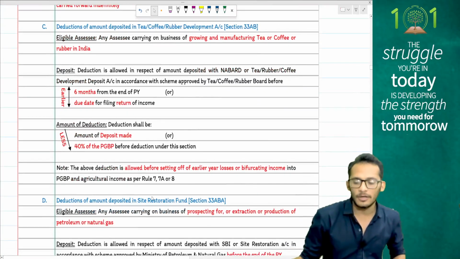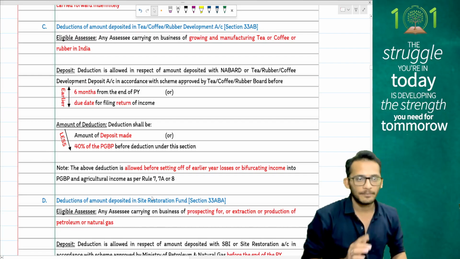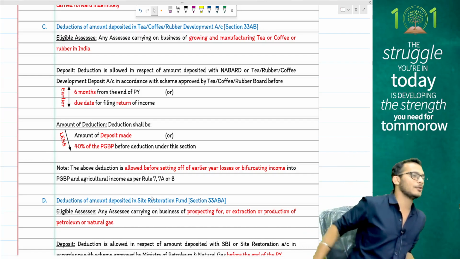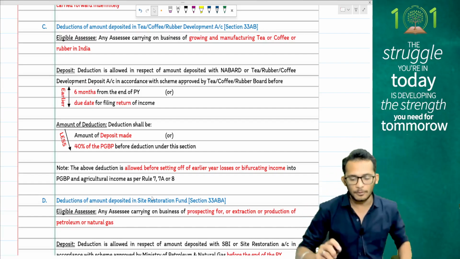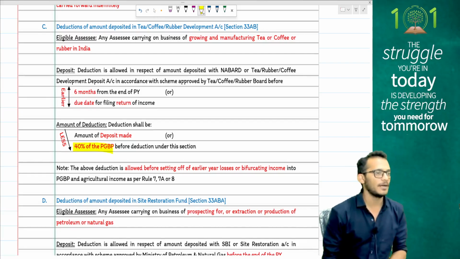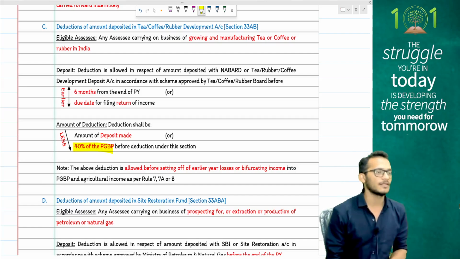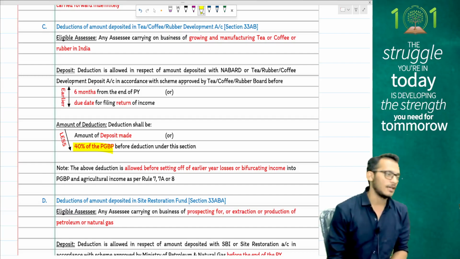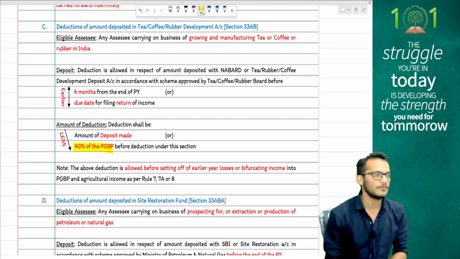Next, people, you have something called the tea, coffee, rubber development account. If this question comes, it will come along with agriculture income. This section says that if you have a tea business, coffee business or rubber business, you can invest up to 40% of your PGBP income into a special development account. Whatever you invest will be allowed as deduction from your business income.